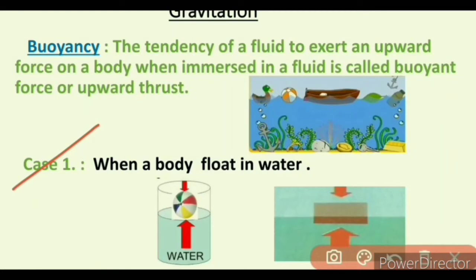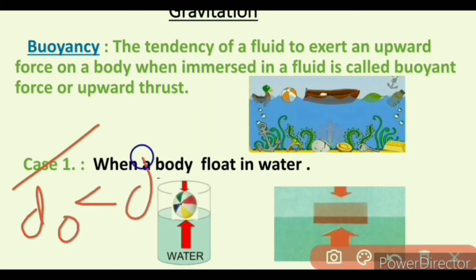A body floats in water when the density of the object is less than the density of the water. In this diagram, the beach ball floats in water because it has lower density than water. So that's why the buoyant force is greater than the weight of the beach ball, so the beach ball floats in water.